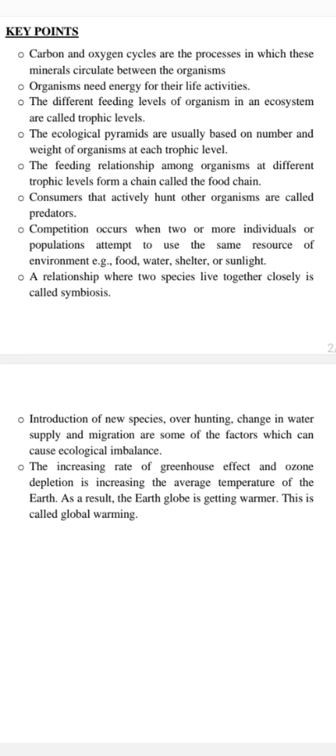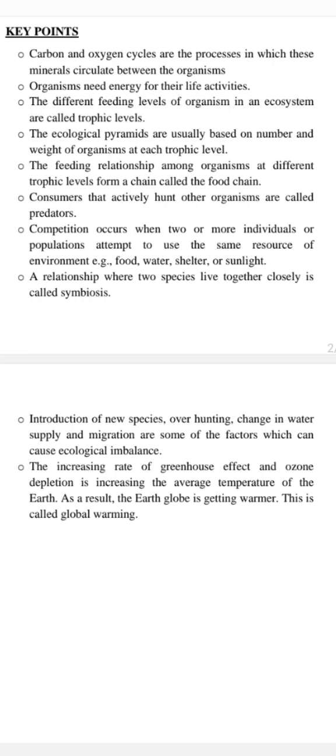The different feeding levels of an organism in an ecosystem are called trophic levels. Obviously, at the basic level there is a massive number of trees, so there is a large number of producers lying at the base. Then a smaller number of primary consumers, then tertiary, and this way we can move ahead to the very small level of the trophic levels. The ecological pyramids are calculated based on the number and weights of individuals at each trophic level. We have to calculate their number and their weight.